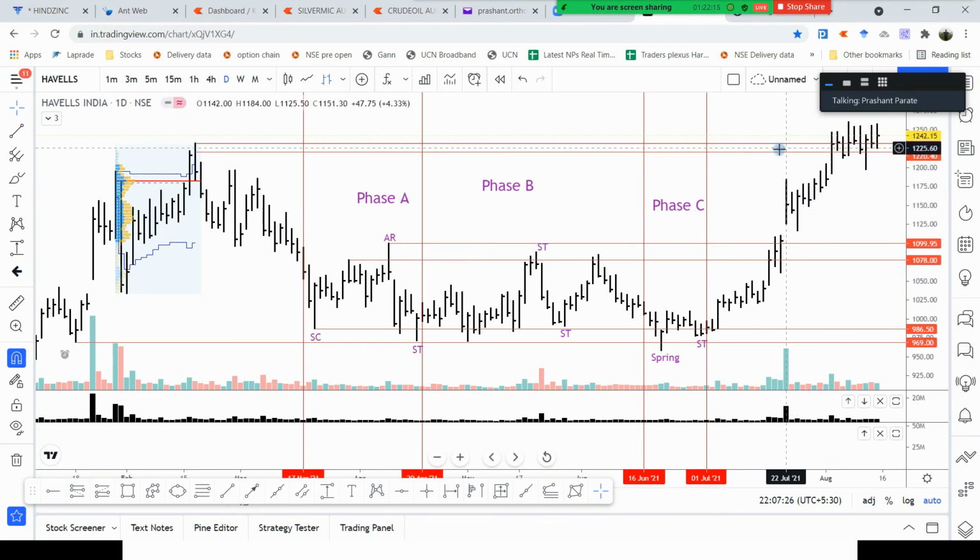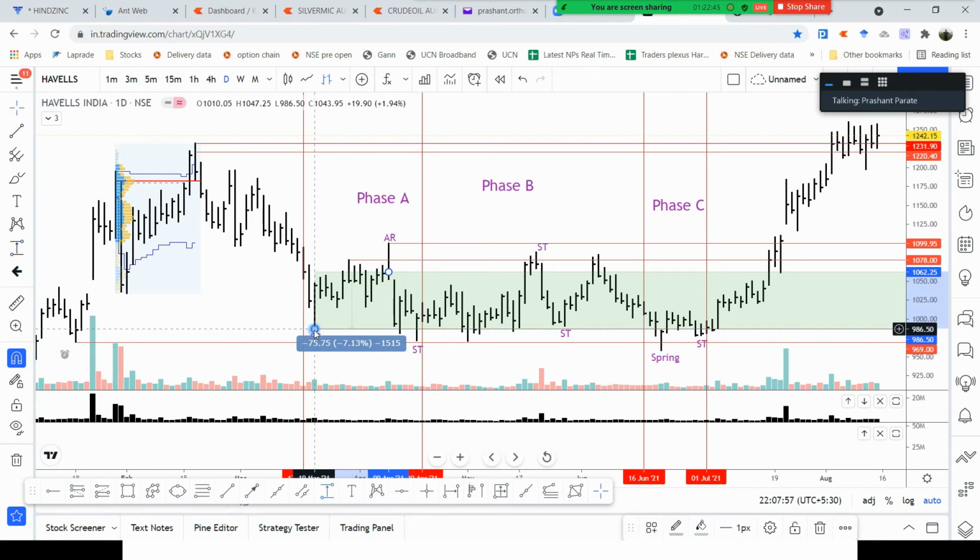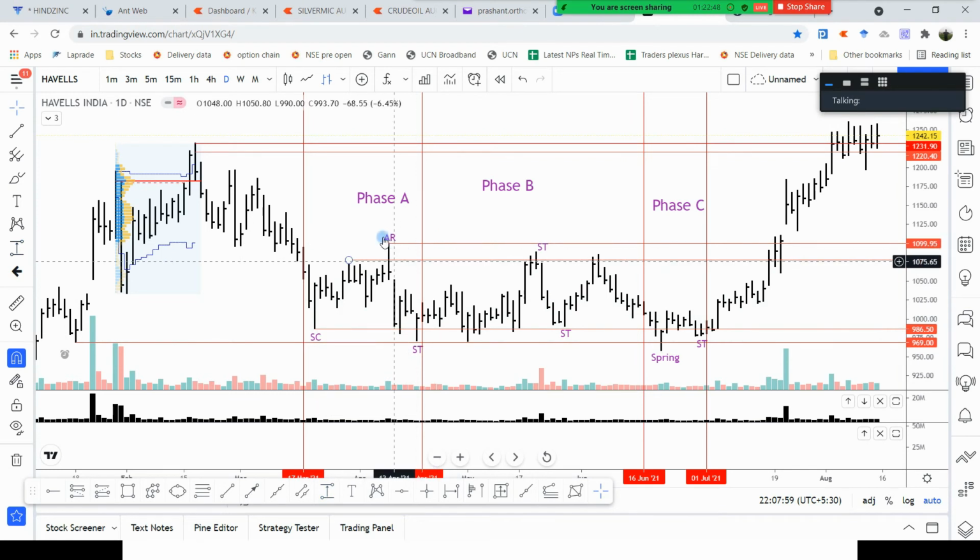But if a breakout fails, then our stop loss is above this. Like here this breakout failed and the stop loss was above this and the target is below this. So we can check the risk to reward here. This is confirmation of upthrust. The stop loss was about 37.7 points, say 40 points, and it went till 91 points. This was around 75 points, meaning 2 times the reward was available relative to the risk. So this kind of trade can be taken.